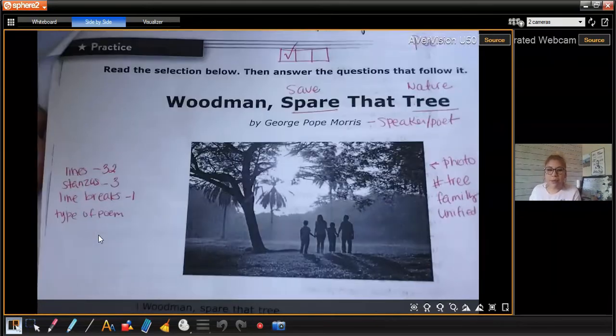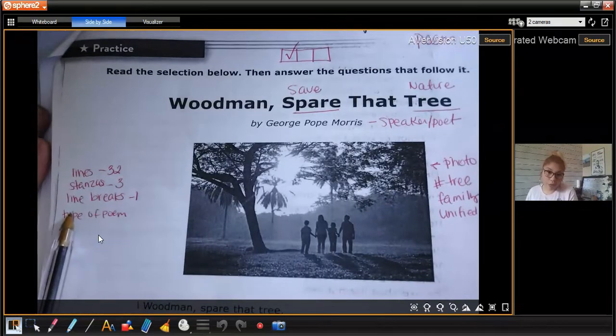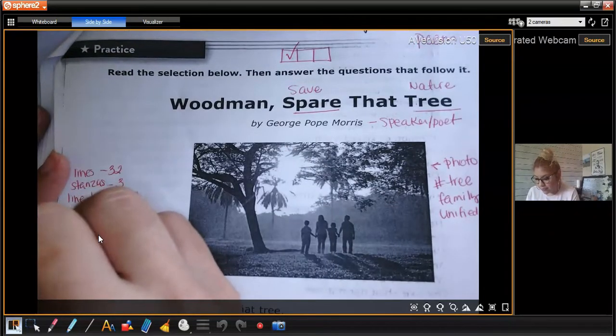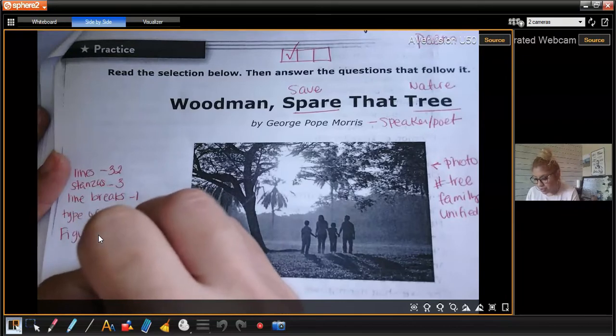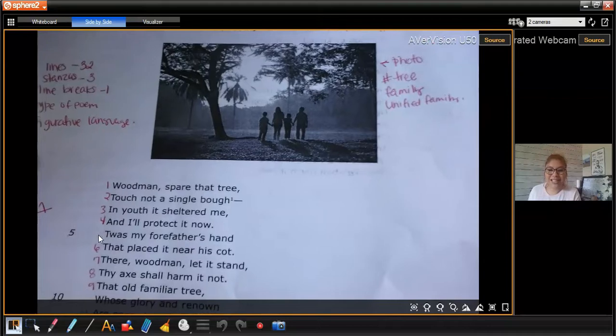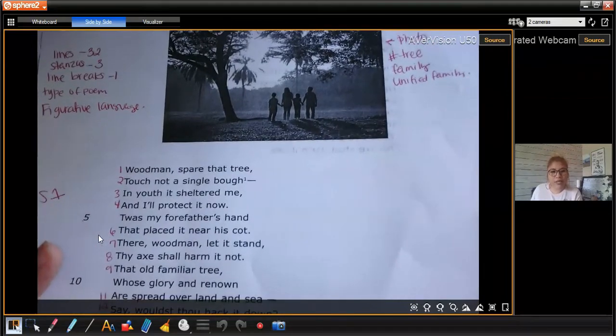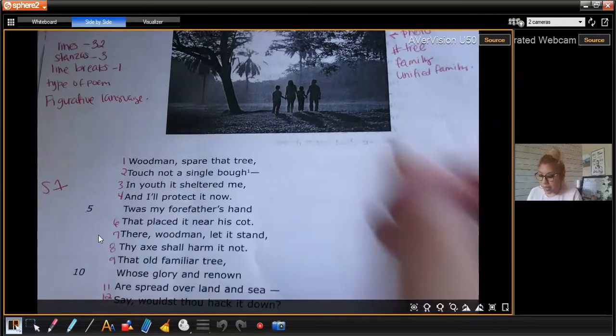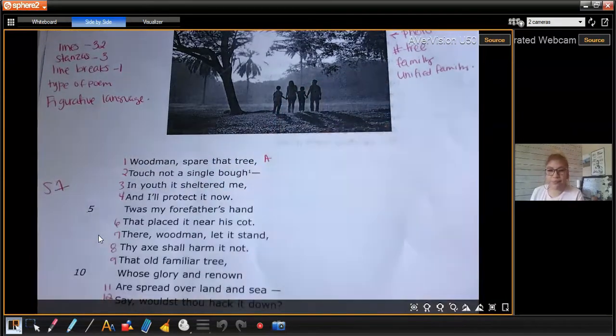Okay. Now remember, we need to identify the type of poem and figurative language. So I'm going to go ahead and add here figurative language. All right, let's go back to stanza 1. Woodman, spare that tree. I'm going to start doing my rhyme scheme, if there's any.